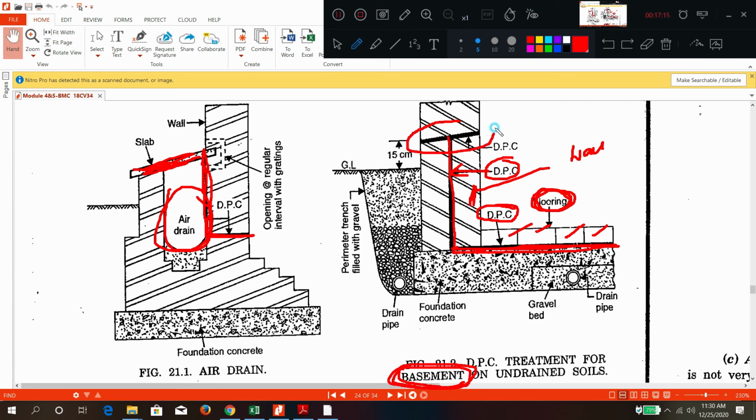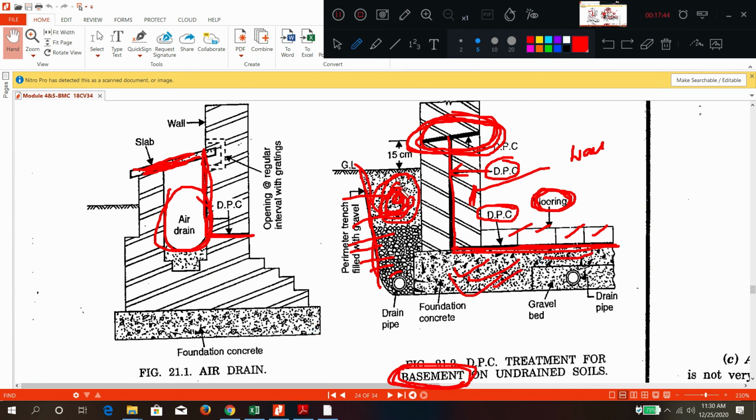Apart from that, one DPC cutoff is given throughout the cross section. So this is the DPC treatment for basements. And as usual, sidewise you have provision of trenches. This is an open trench which is sand filled or gravel filled. A trench is provided and it is filled with gravel, and at the bottom you have foundation concrete.